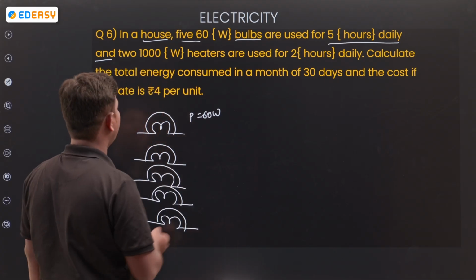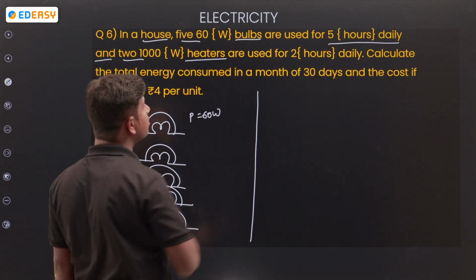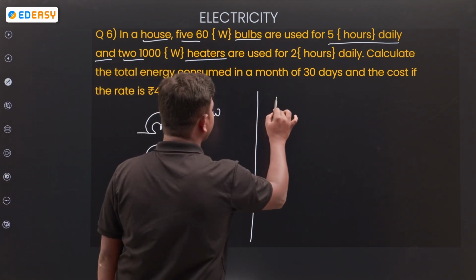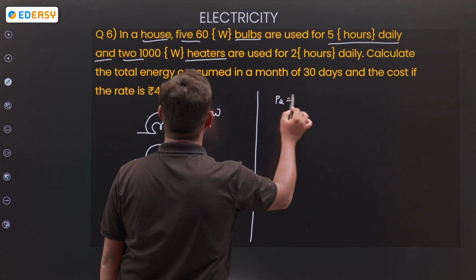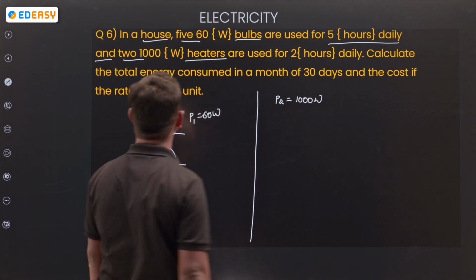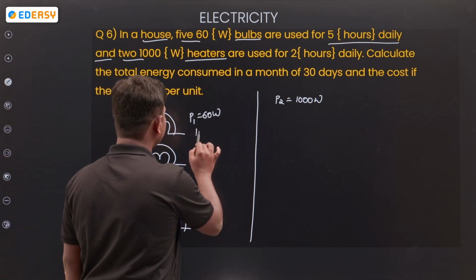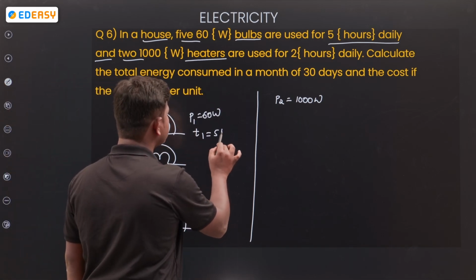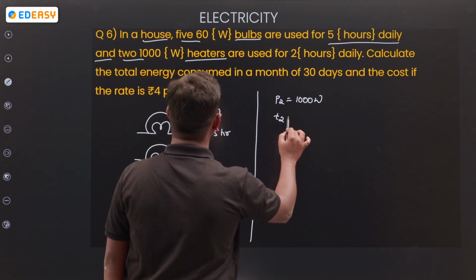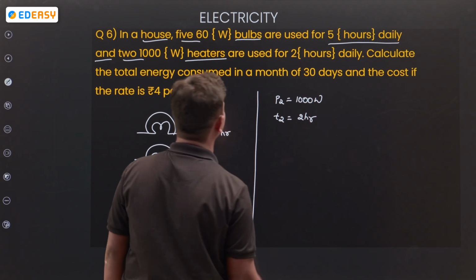Next, two heaters also. What is the power of them? Power of the heater is P2 equal to 1000 watts. It is used for time T2 equal to 2 hours daily.